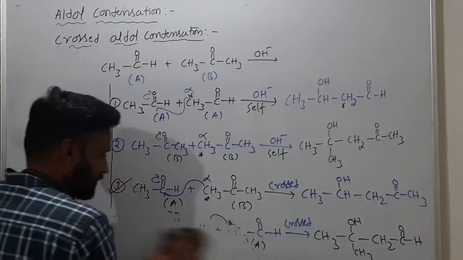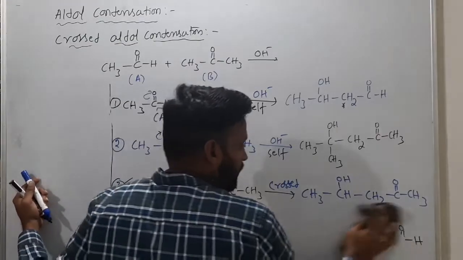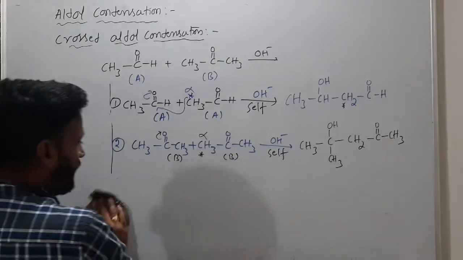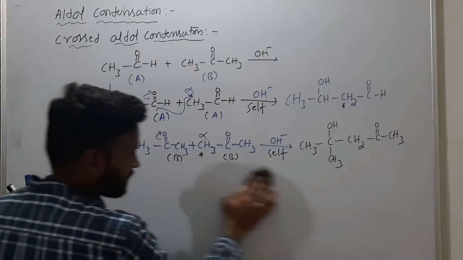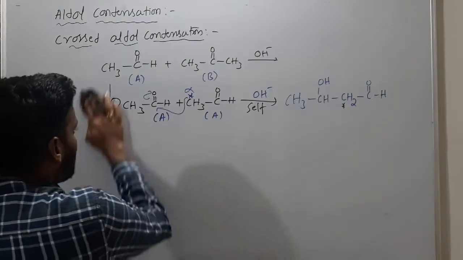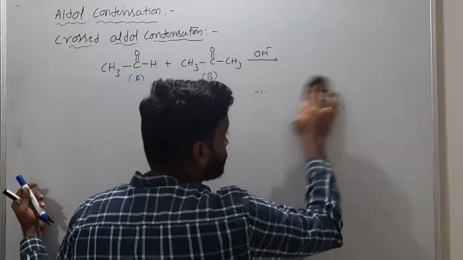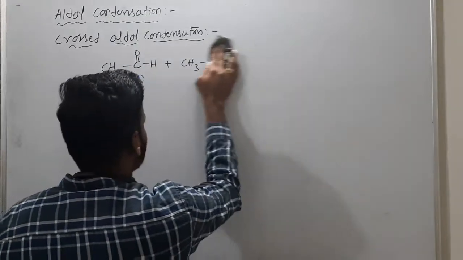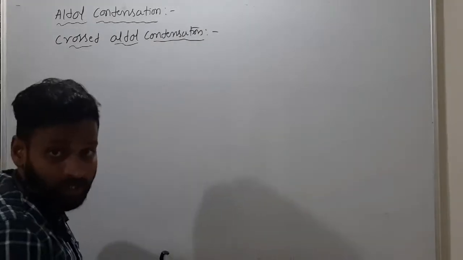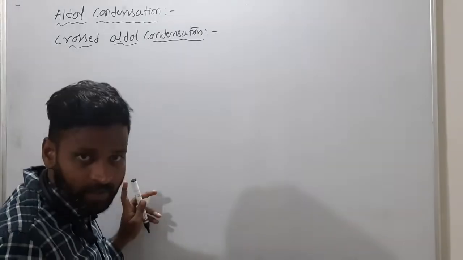Next, I'll give you the reaction between acetaldehyde as well as propanaldehyde. So you have to write the products. Same cross diagonal only. Just give the products, not like yesterday.